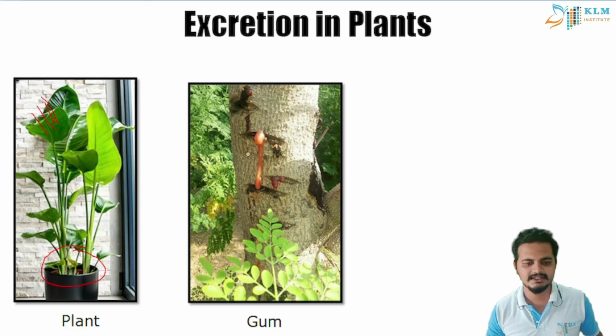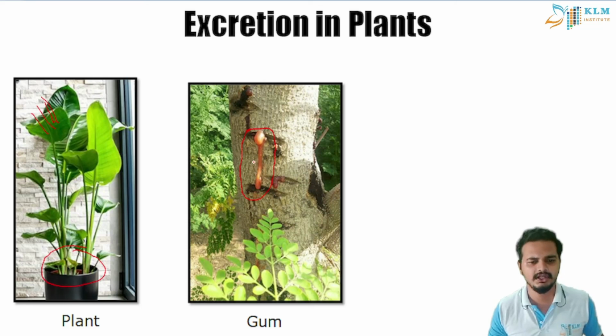Also, they produce weird outgrowths such as gums, or you can see some knots in trees. These are the excretion of plants.